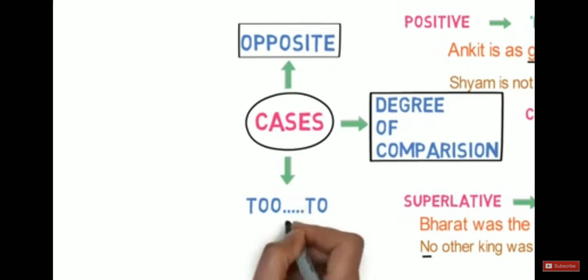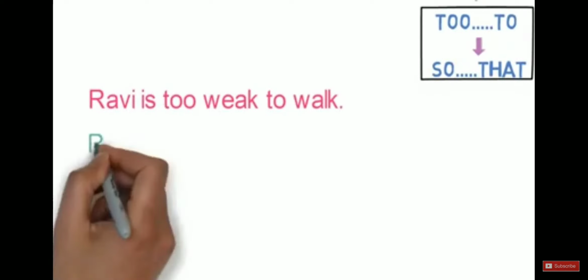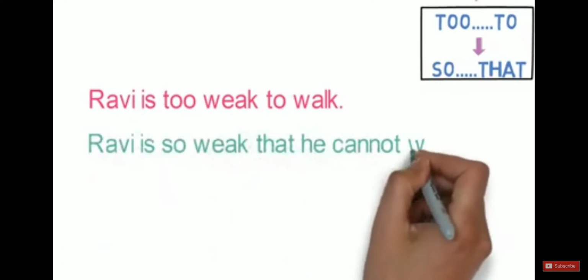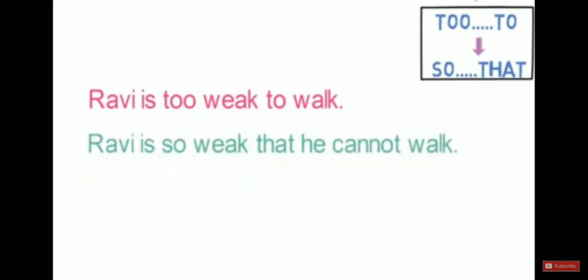Now let's look into case 3. Here sentences containing too get converted to so that. For example, Ravi is too weak to walk. If we convert it into a negative sentence, it becomes Ravi is so weak that he cannot walk. Notice how the word too gets converted to so that.